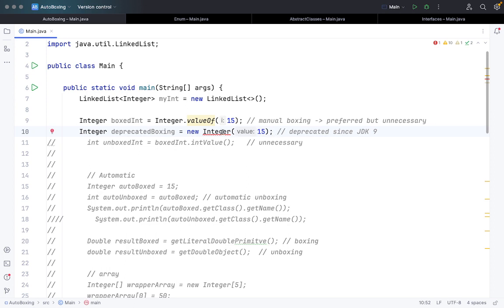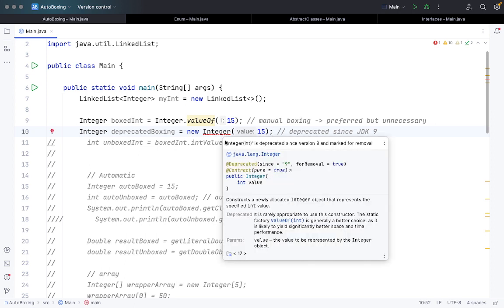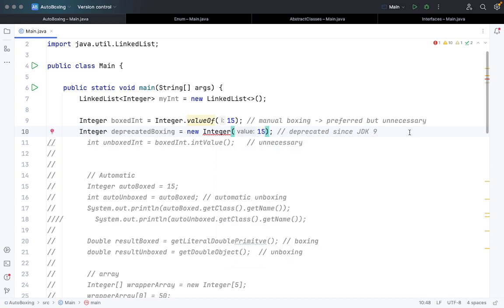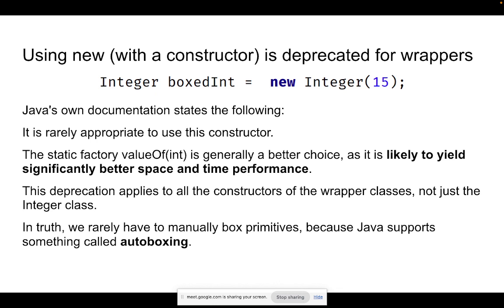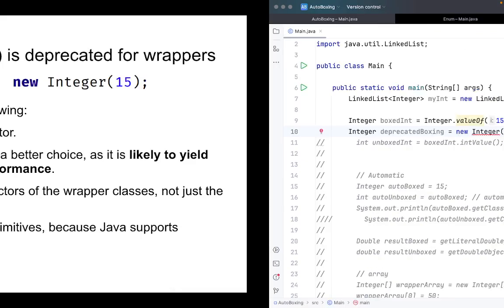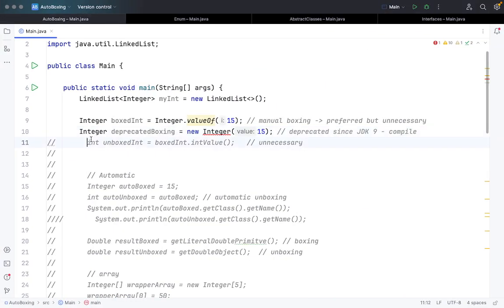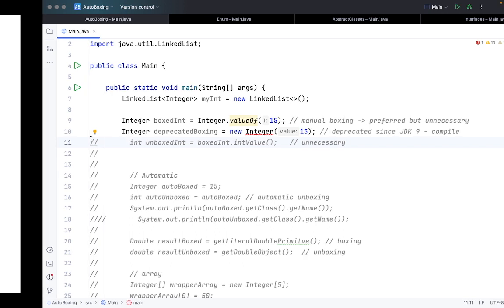But if you hover over the red line here, I hope you can see it is saying that Integer(int) is deprecated since version 9 and marked for removal. So this is called deprecated. It will still compile, but maybe in a later version it may not compile. Now there is a third way. This is also, this is unboxing, I will come to that part.